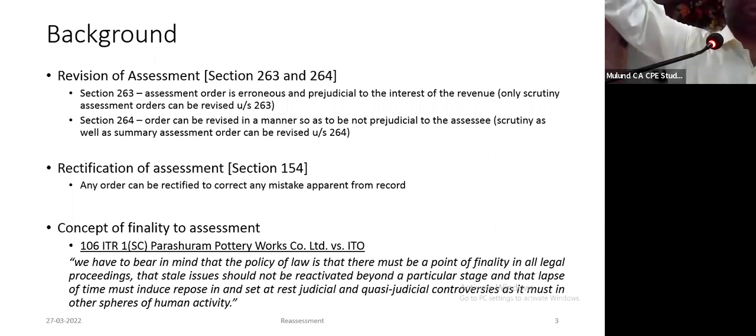It has to be finished in 9 months. And the earlier revised return time limit was 1 year from the end of the assessment year. Therefore, they have reduced the time limits.